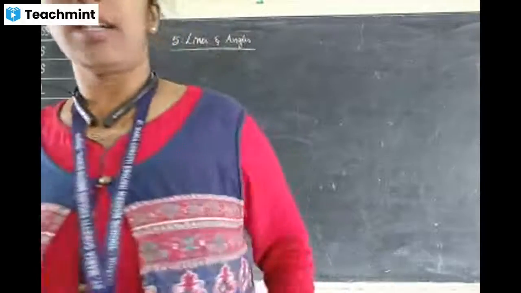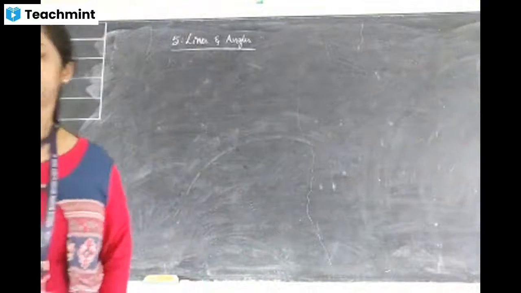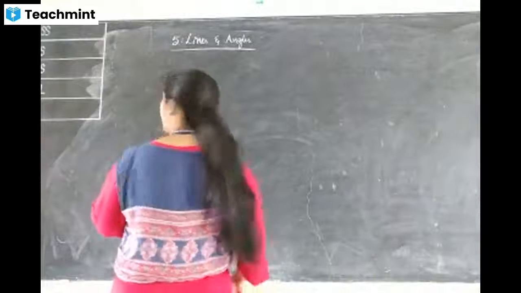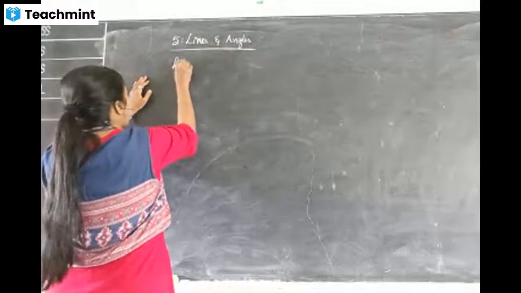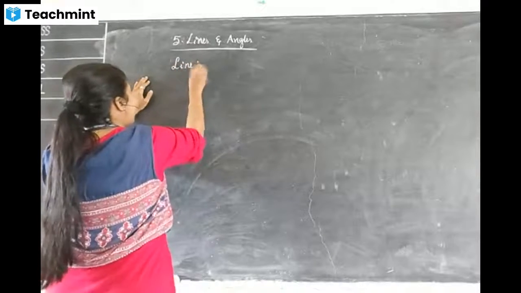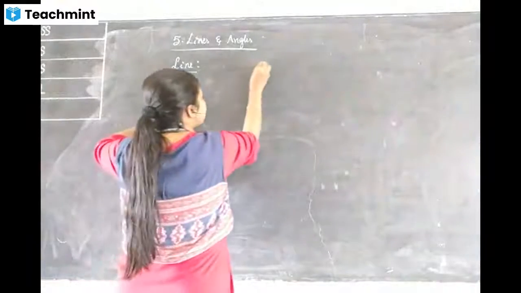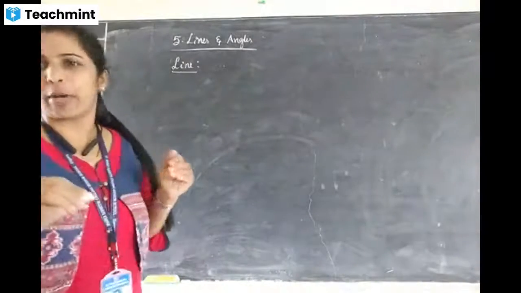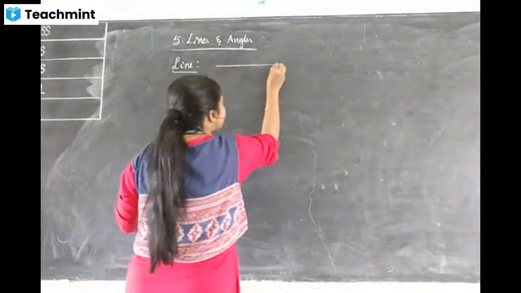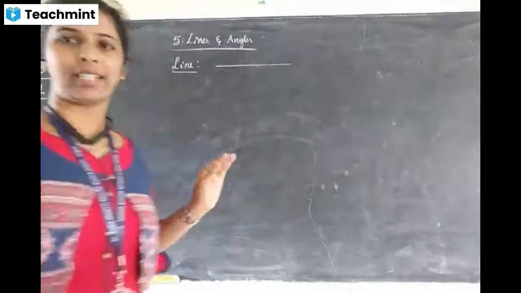New lesson, chapter 5, lines and angles. Okay, now we have seen lines already. What is meant by a line? There are a lot of points, infinite points. If I join those points, I will get a line. Isn't it?